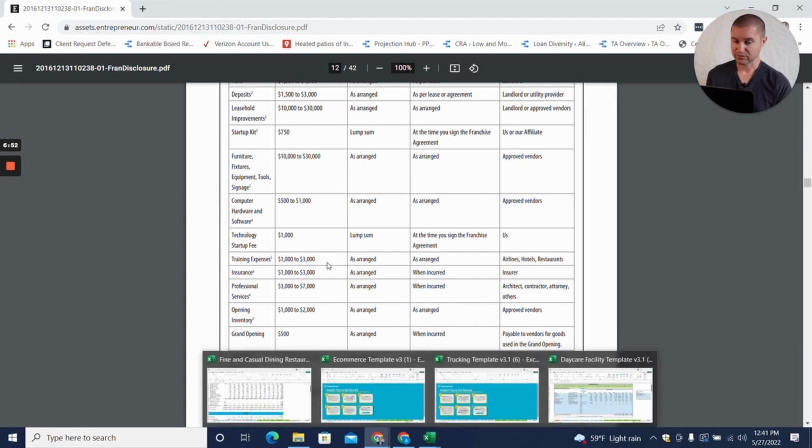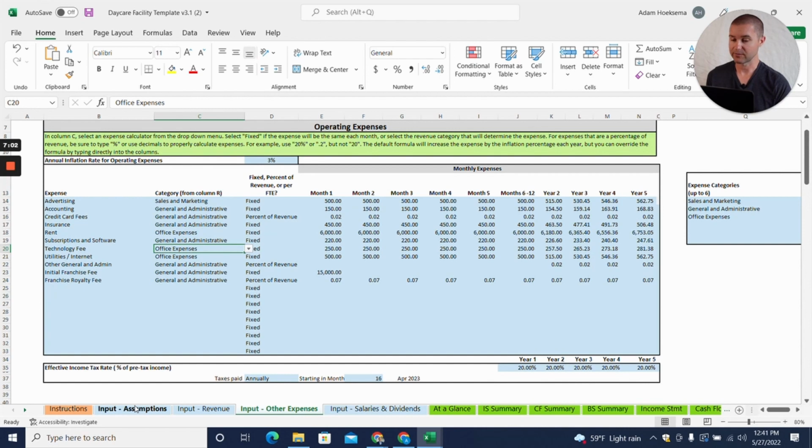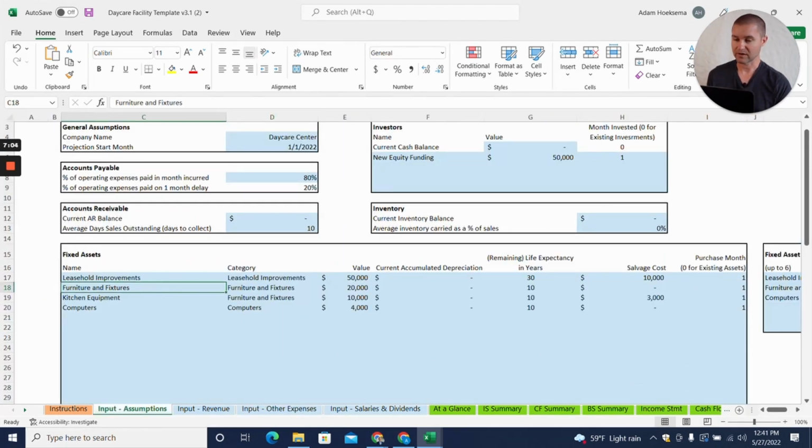But I'll show you in our template here. So let's look at this. Furniture, fixtures, equipment, tools, and signage, $10,000 to $30,000. So I'll show you where to enter that. It's back on our input assumptions tab. We've got furniture and fixtures here. We said it was $10,000 to $30,000 in the franchise disclosure document. We've got $20,000 entered in there. And so you'll be able to add specific fixed assets here that you expect. If it mentions inventory, that you're going to have initial inventory as part of your startup expenses, you can enter initial inventory here.